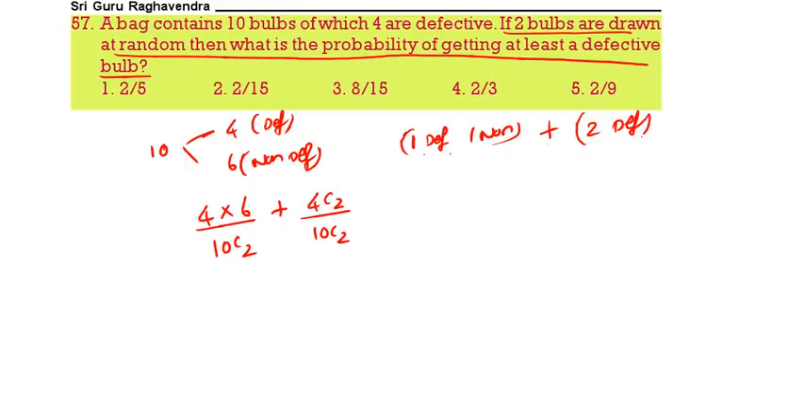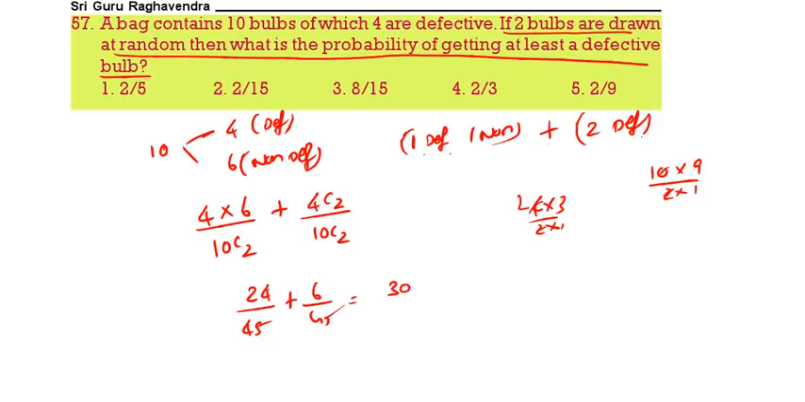Now 4 into 6 is 24, 10C2 is 10 into 9 by 2 into 1, that is 45, plus 4C2, 4 into 3 by 2 into 1, that is 6 by 45. So it is 30 by 45, or else 2 by 3. 1 defective, 1 non-defective, so 4C1 into 6C1, 4C1 is 4, 6C1 is 6. So like that we got 2 by 3. 2 by 3 is the correct answer.